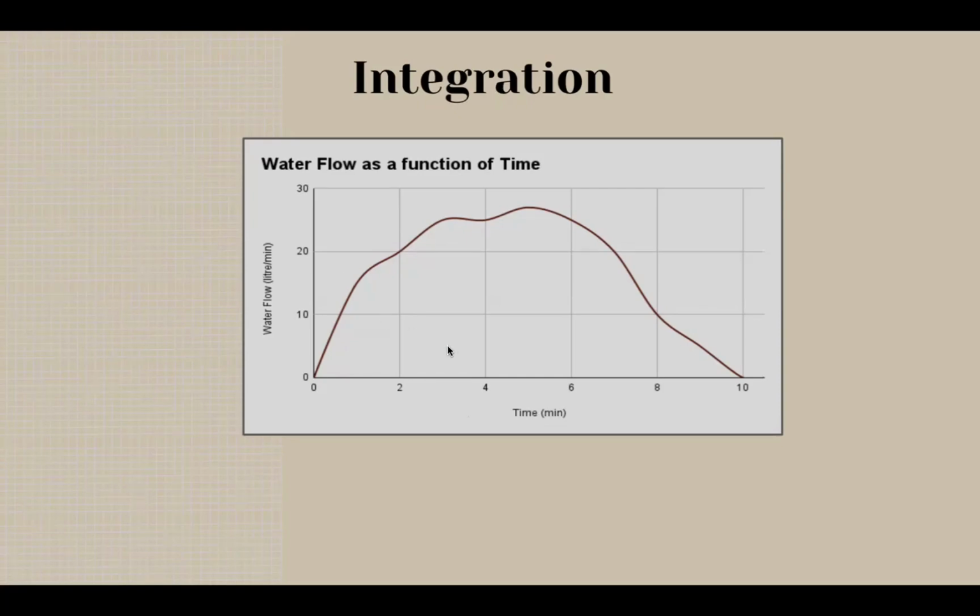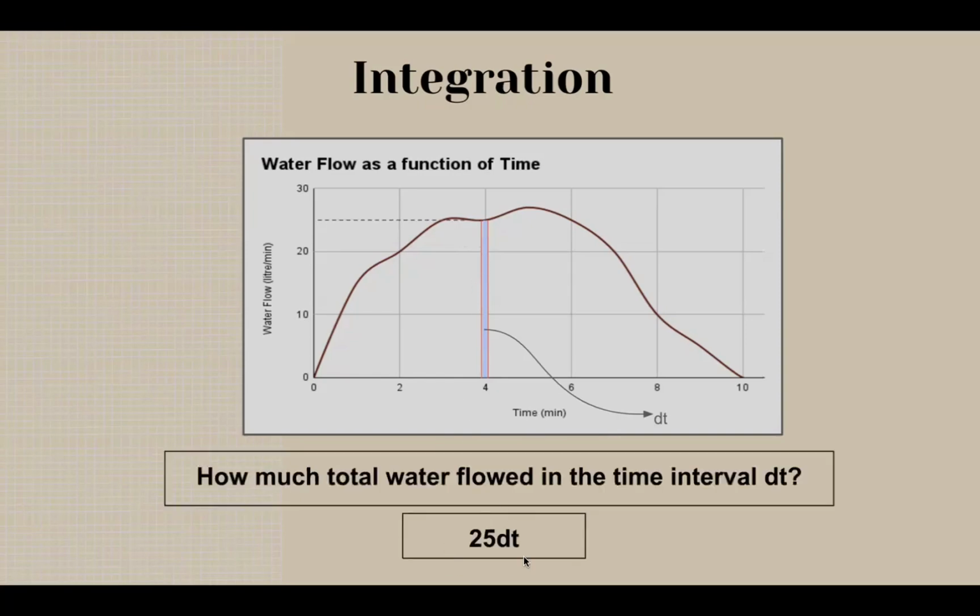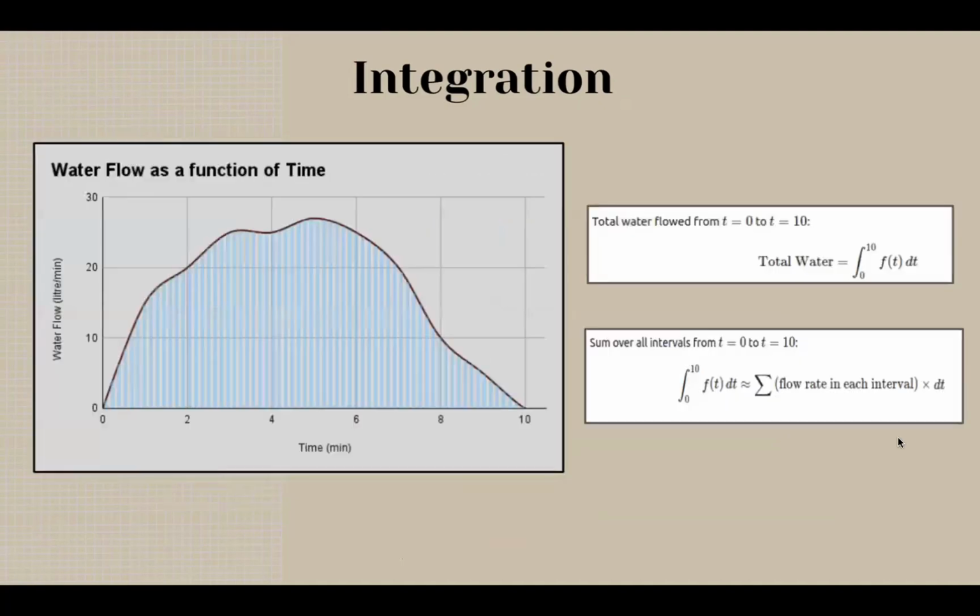As we can see from this plot, the water flow at the 4-minute mark is 25 liters per minute. So consider this small time duration dt around the 4-minute mark. When we want to calculate how much water flowed in this time duration dt, we get the answer 25 dt. So to understand how much volume of water accumulated in the swimming pool over the course of 0 to 10 minutes, we will have to add all these small dt values over the course of 0 to 10 minutes, and that's exactly what we do in integration.